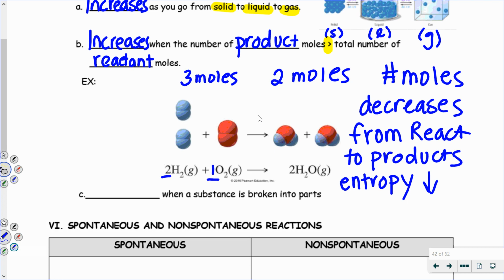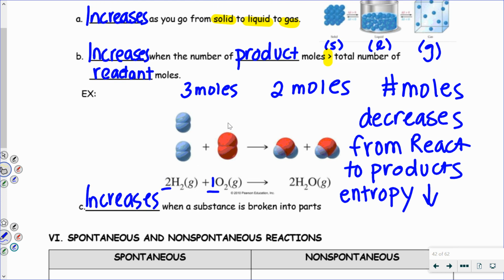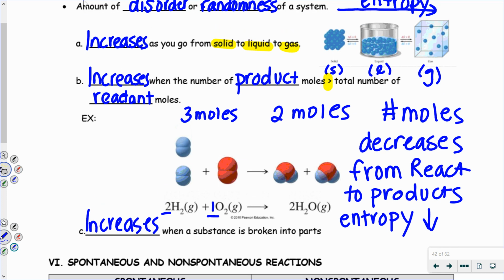And then the last thing is that the entropy of something will increase when a substance is broken into parts. So let's say, for instance, I had a cube and I crush it into a powder. That's increasing the entropy or the amount of disorder. The one you're going to see the most is going to be the one asking about the phases of matter. So knowing that as you go from a solid to a liquid, it becomes more disordered, and then going from a liquid to a gas even further. So that's really it for entropy. Just knowing it's the amount of disorder or randomness in the system. It's kind of just a vocab word.